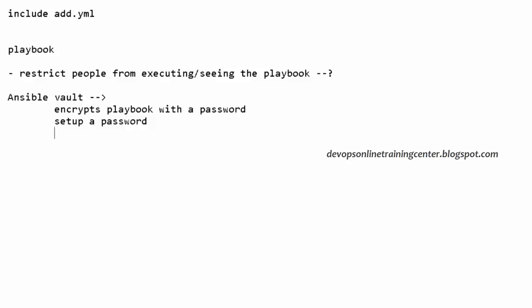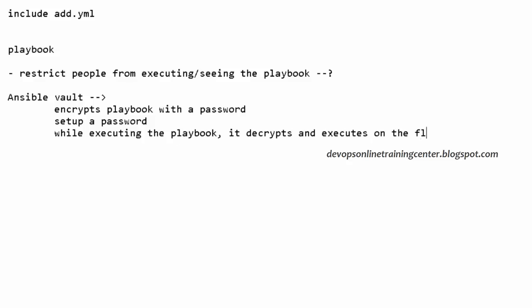And while executing the playbook, it decrypts and executes on the fly. This is called Ansible Vault, basically for security. If you have some confidential information in the playbook, we can restrict people from accessing it using the Ansible Vault component. Okay, so let us try that.